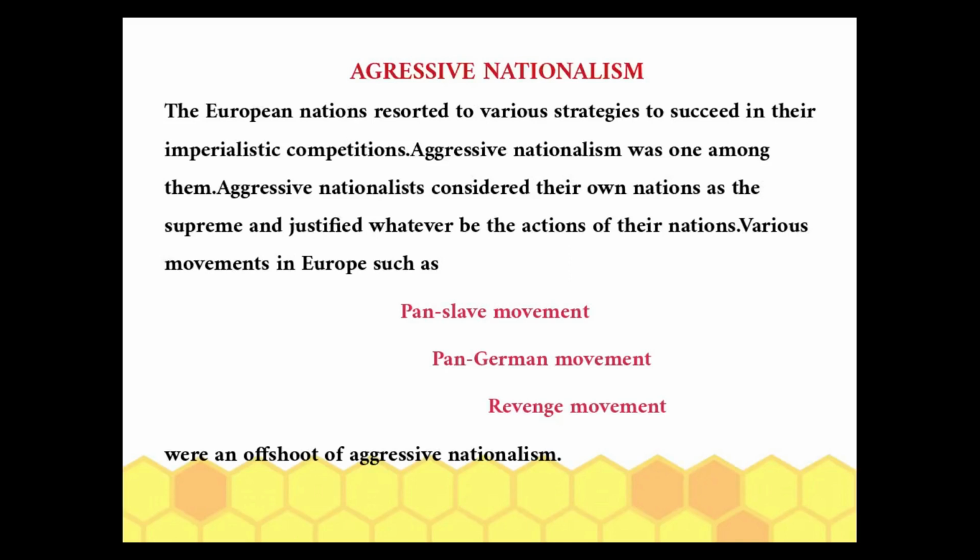Then what is meant by aggressive nationalism? The European nations resorted to various strategies to succeed in their imperialistic competitions. Aggressive nationalism was one among them. Aggressive nationalists considered their own nations as supreme and justified whatever be the actions of their nations. Various movements in Europe such as the Pan-Slav movement, Pan-German movement, and revenge movement were an offshoot of aggressive nationalism.